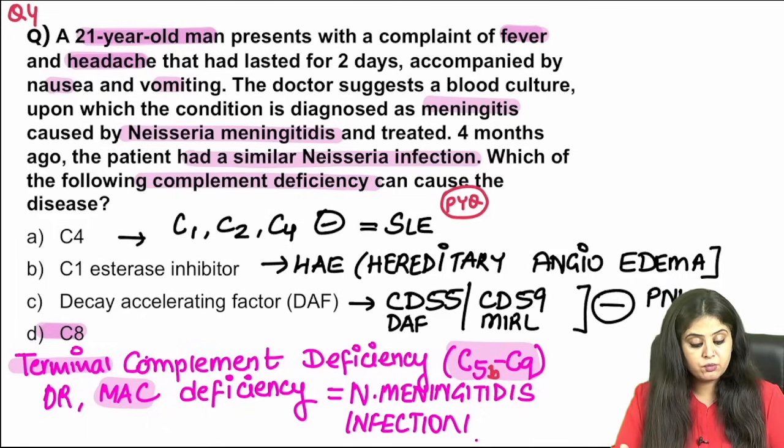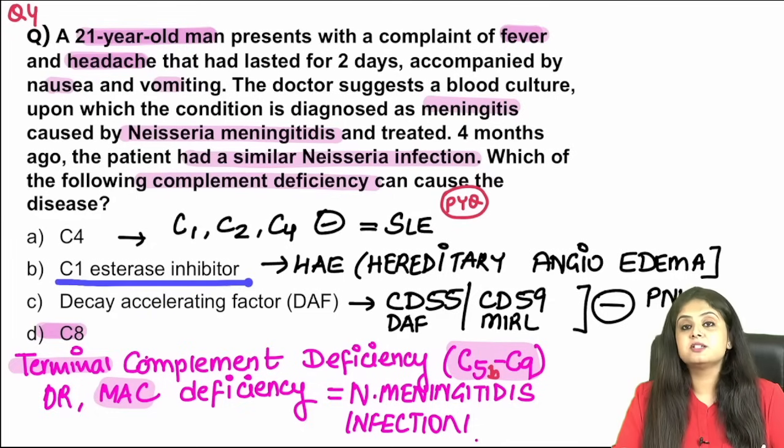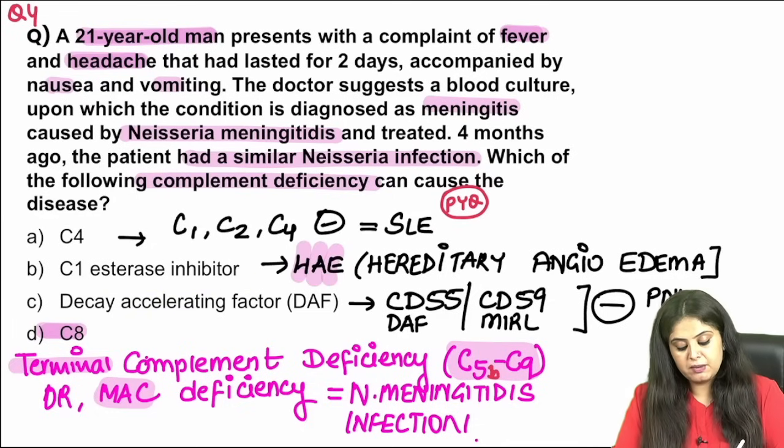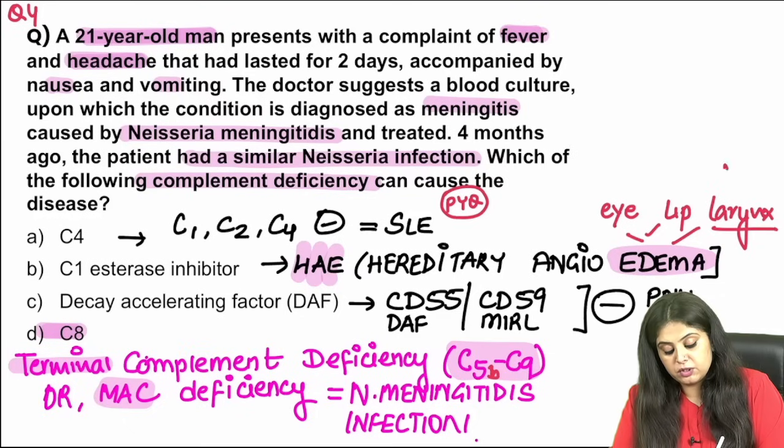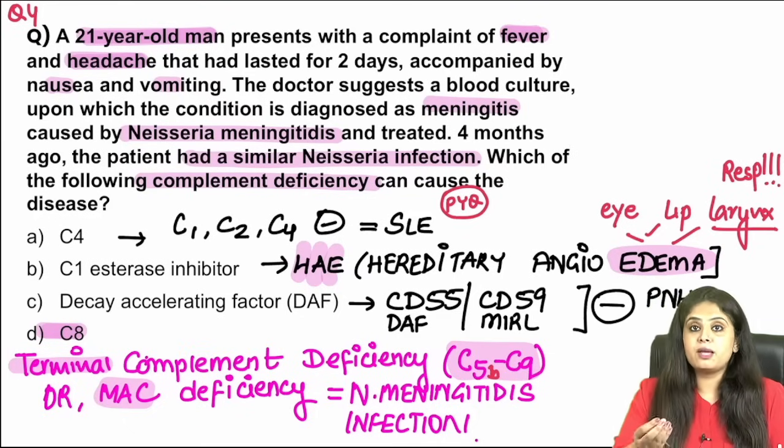Then a recent question was if there is a C1 esterase inhibitor deficiency, that results in HAE, hereditary angioedema. Patient has multiple edema episodes which are seen around the eyes, they can be seen around the lips, and most dreadful is when it is seen around the larynx, because then there is going to be respiratory problems, difficulty breathing happening. So emergency room is what the patient would be presenting to.